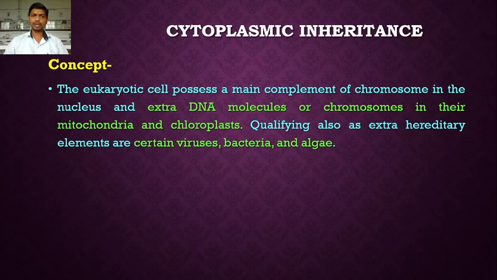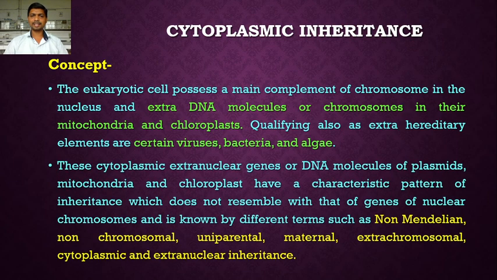So in both prokaryotic and eukaryotic cells, some extranuclear DNA or genes are present in the cytoplasm, and they play a significant and key role in the inheritance of characters from generation to generation.